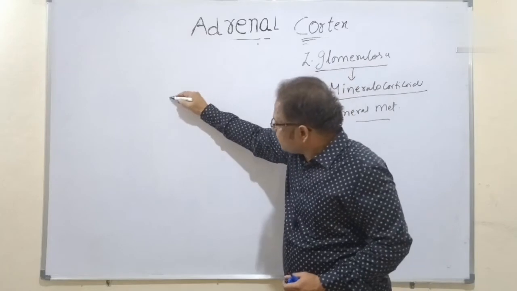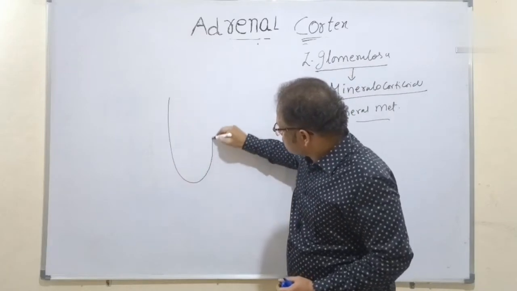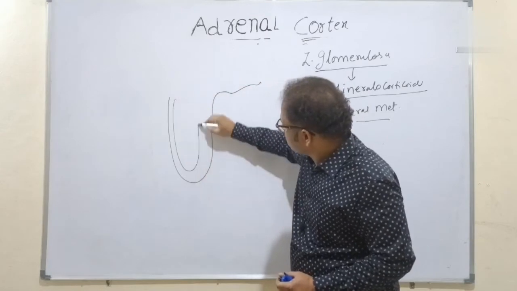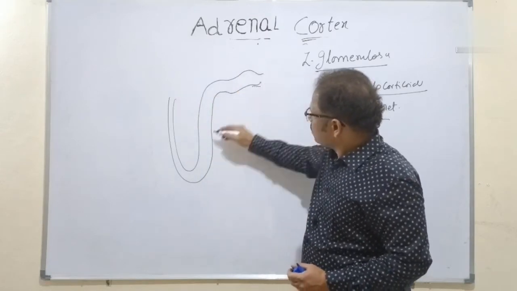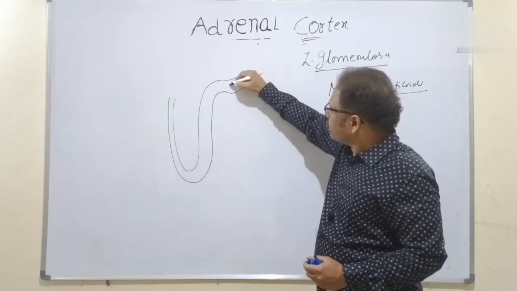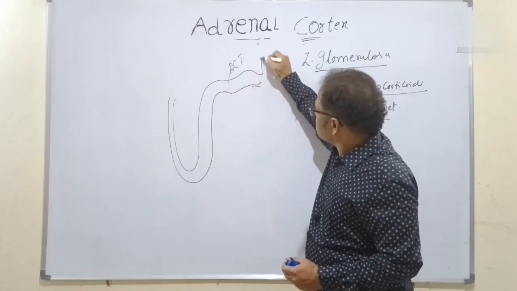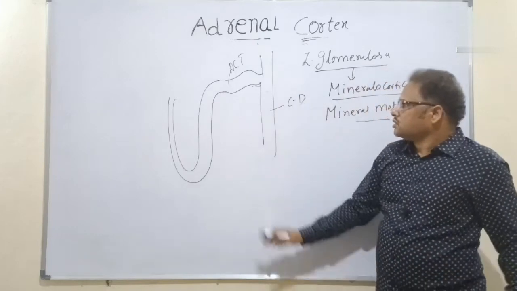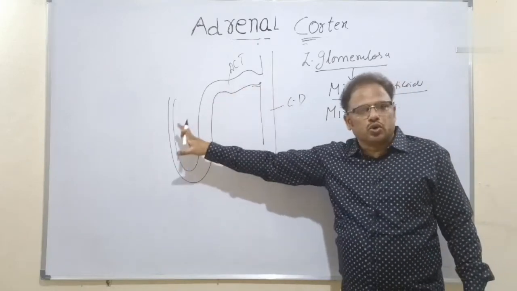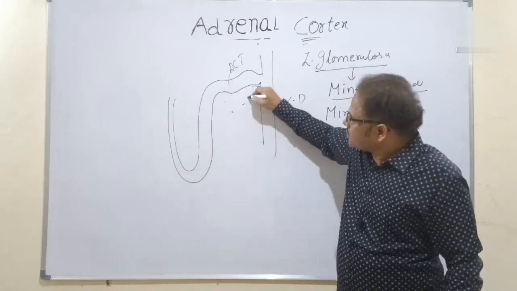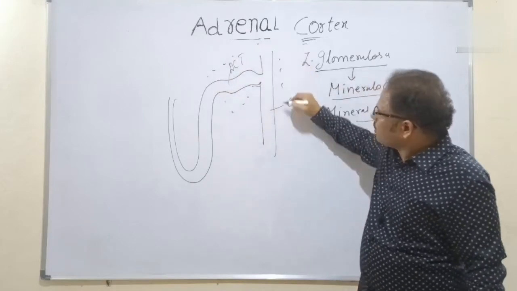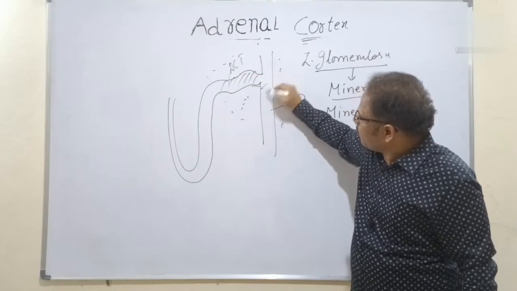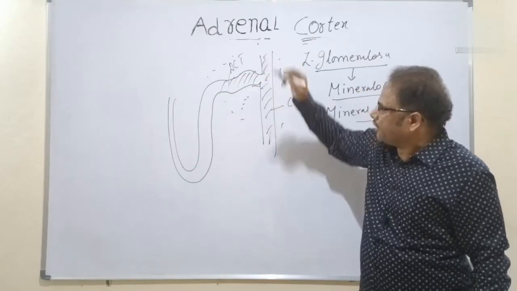So before this, let's discuss a very fundamental structure here, the nephron. This is a U-shaped loop, the DCT, and here is the collecting duct. These are the various parts of the renal tubule, and here is the interstitium, and here is the renal filtrate.